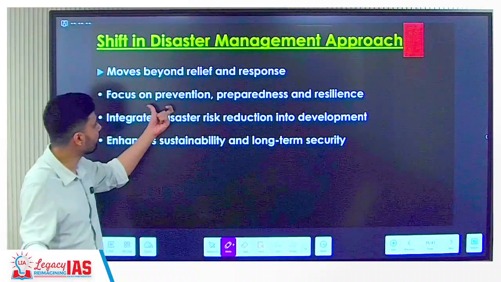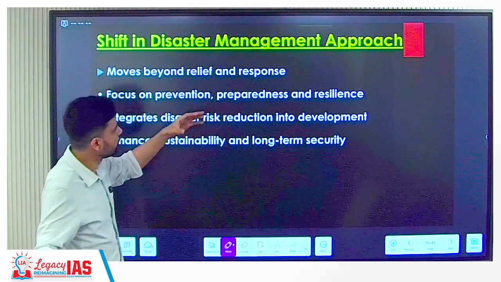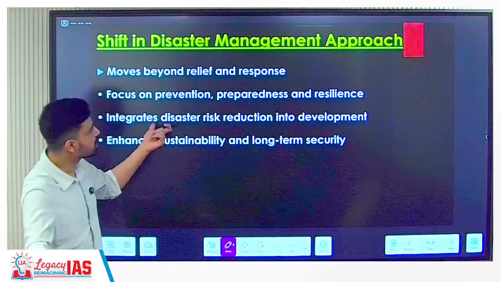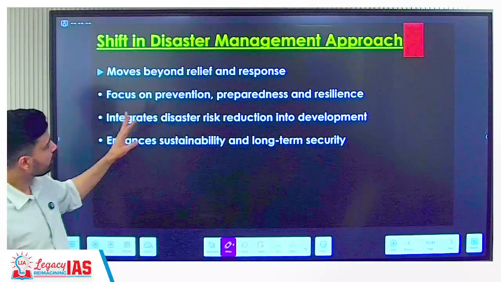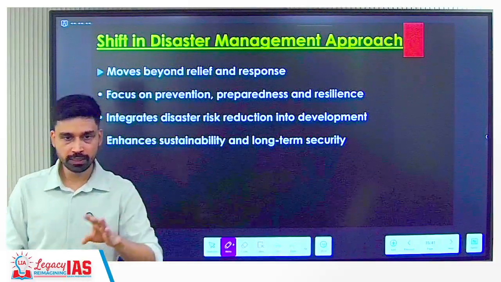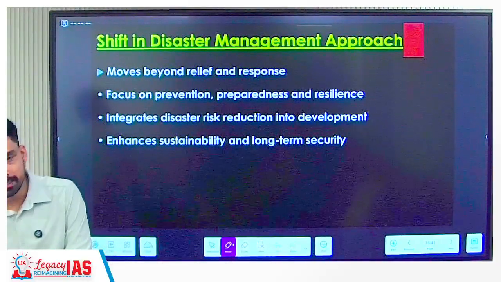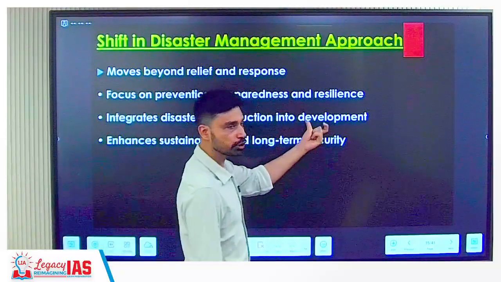We are now focusing upon what factors? Prevention, okay, let not flood come before. Preparedness as well as resiliency, right? Integrates disaster risk reduction into development itself. So, example we can take, we have a city, urban areas, right? A smart city concept you have these days, or you are carrying out expansion of the urban areas. So, when you are carrying out expansion, it is example of what?